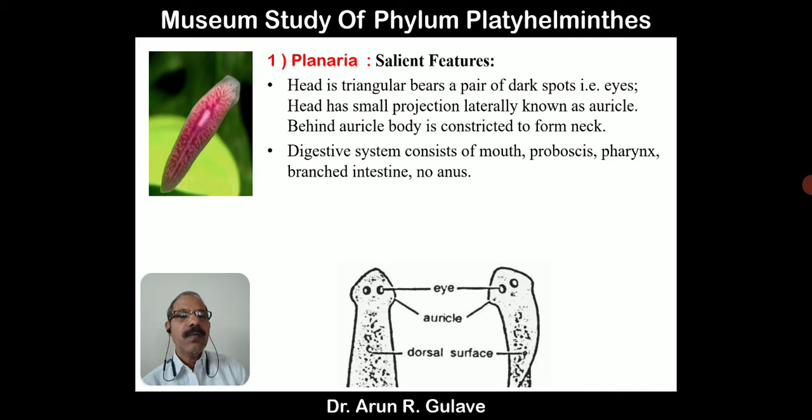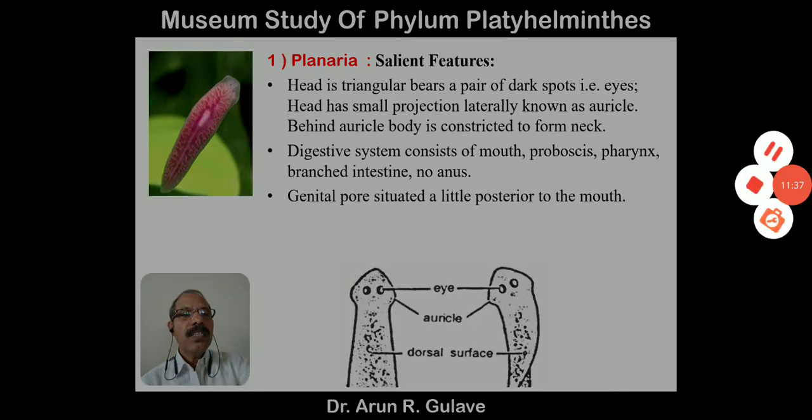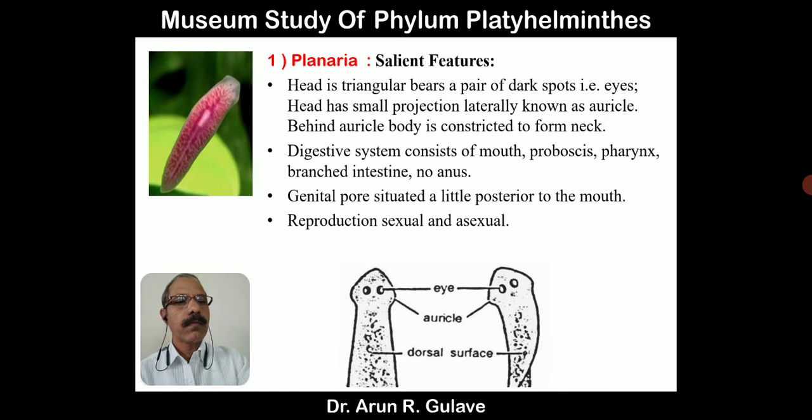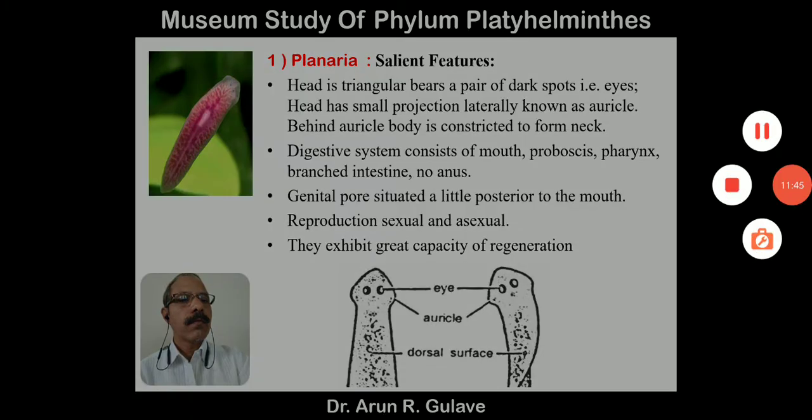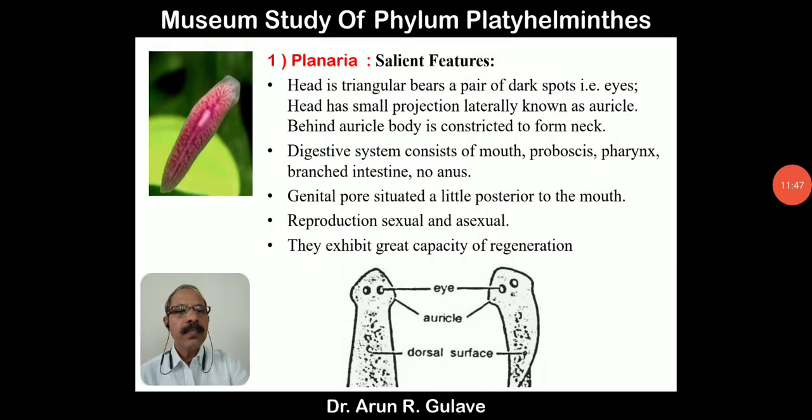Now the digestive system consists of mouth, proboscis, pharynx, and branched intestine. Genital pore is situated a little posterior to the mouth. So posterior to the mouth there is a genital aperture.